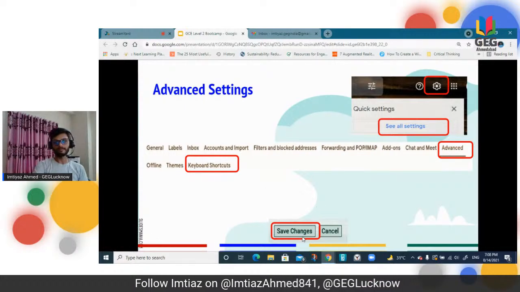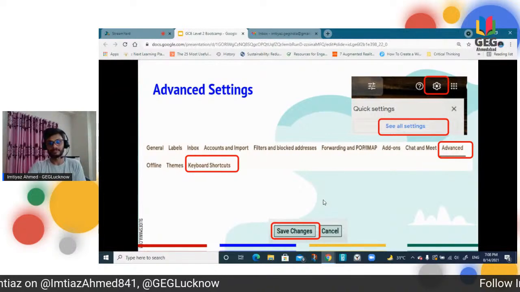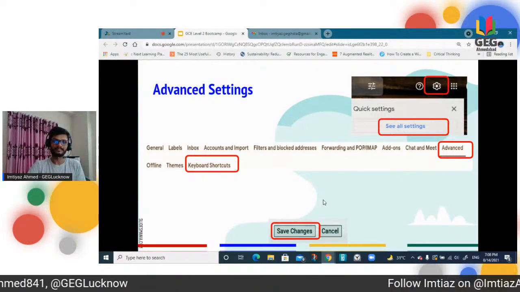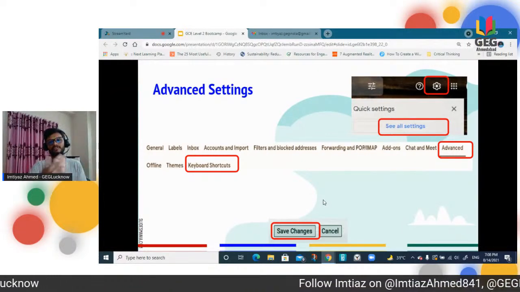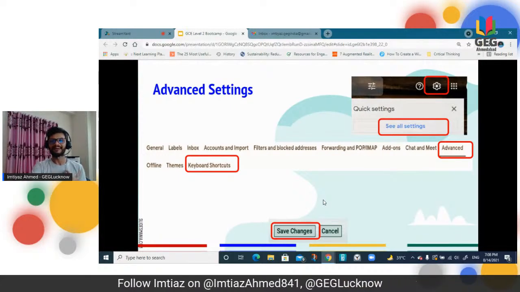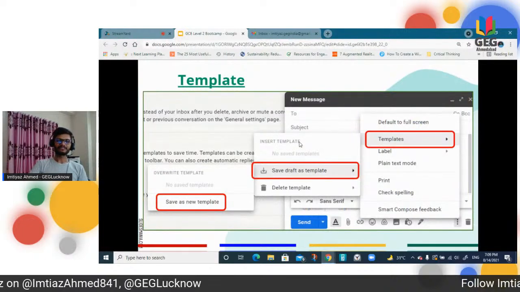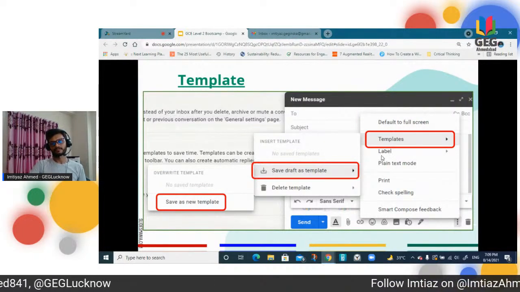I have taken this save changes because sometimes after making so many changes, we forget to save changes, and then we start using the feature and wonder why we are not getting it. So please don't forget to save changes. I basically forget, so I have kept a note for myself. Then coming to the template, we can set the template there.